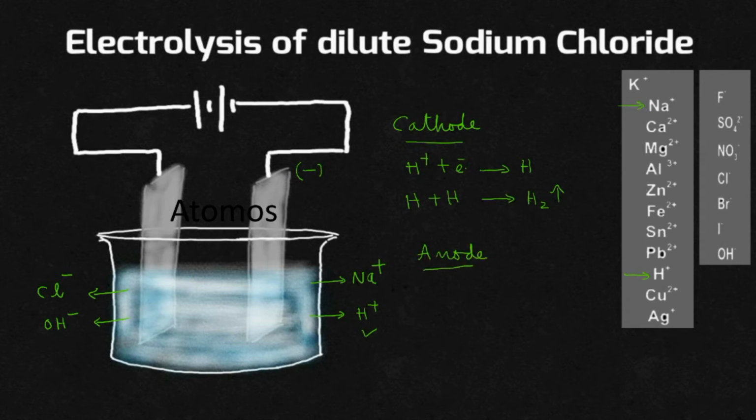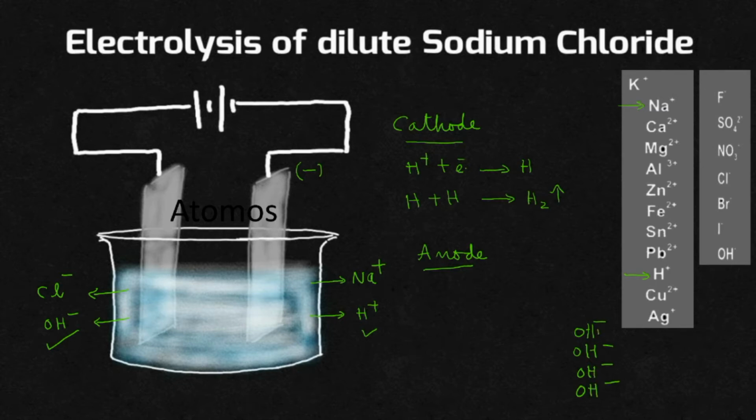Easy, no? Yes. Now, what will be the reaction taking place at the anode? There are two anions. They are competing with each other, but only one will be getting a chance to get discharged. Look at the position. Cl minus is above and OH minus is below. The one that is occupying the lower position in the electrochemical series will be getting more chance to get discharged. So, which one will be getting the chance? OH minus.